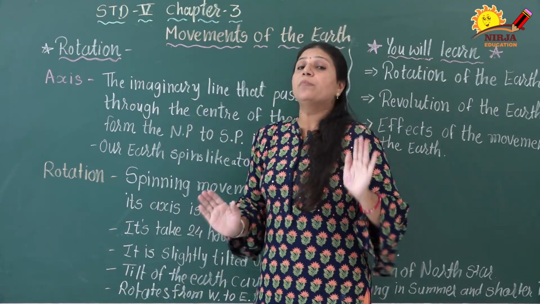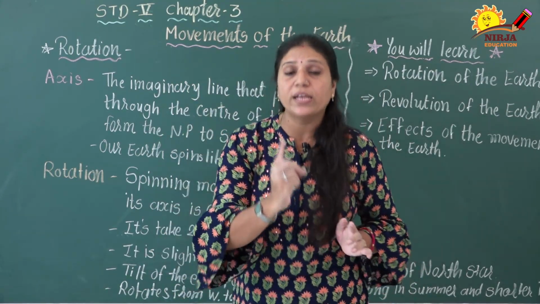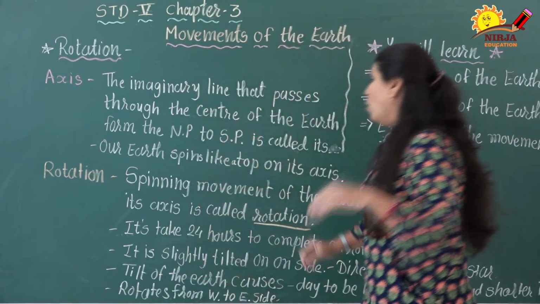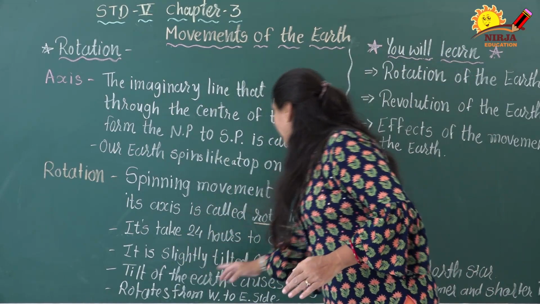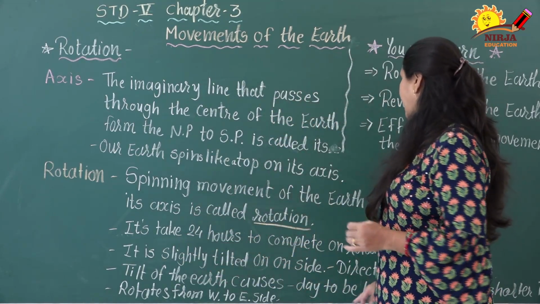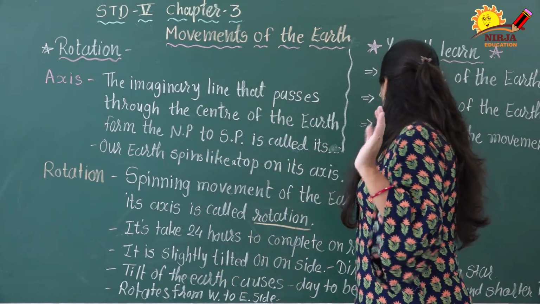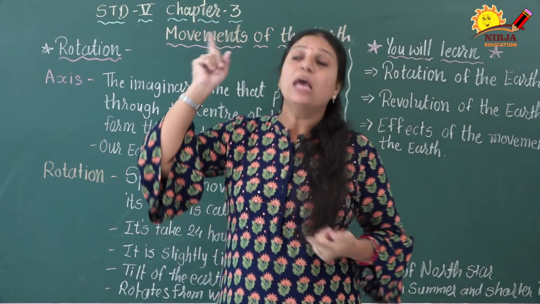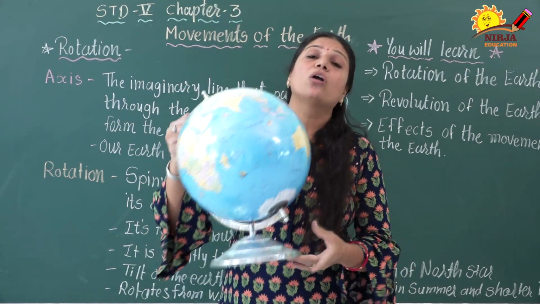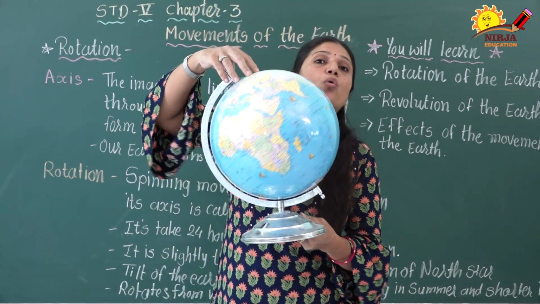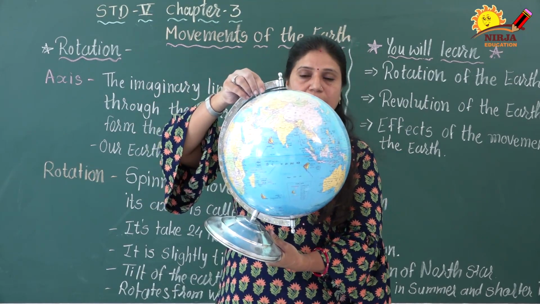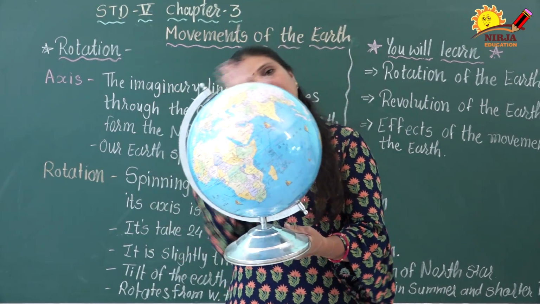So what time does it take to complete one rotation? 24 hours, right? Now let's see, it is slightly tilted on the side in the direction of the North Star. Wherever we can see the North Star, it is tilted on that side and rotates like that. Have you seen that it is not straight like this but a little bit tilted?